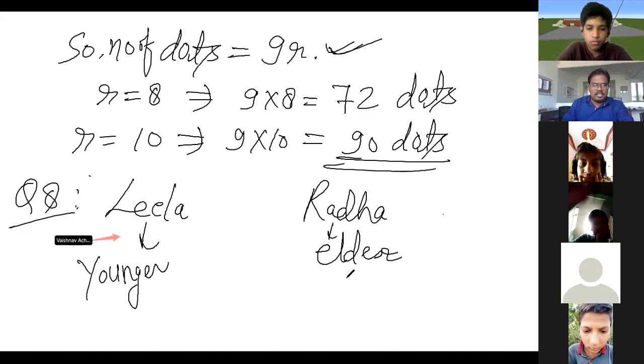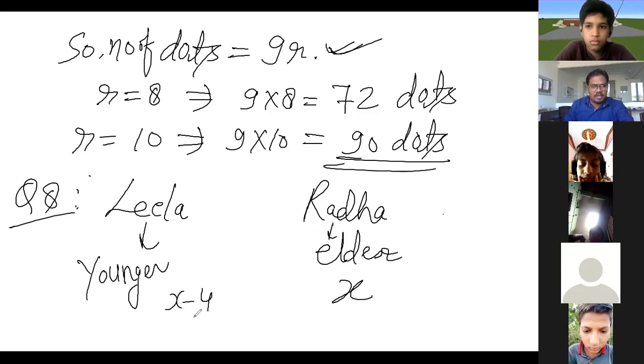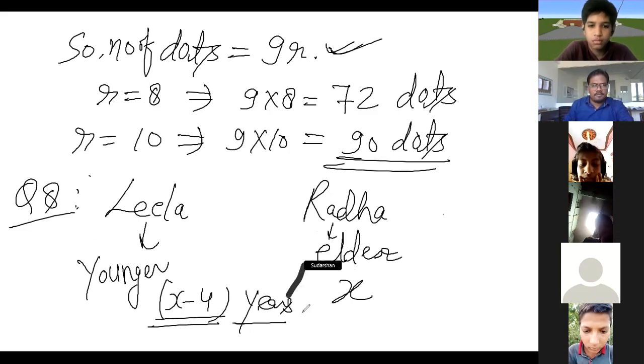So if Radha's age is X, what is Leela's age? If she is 4 years younger than Radha, definitely it will be X minus 4, beta. Is this okay, everyone? Yes, 4 years, X minus 4.